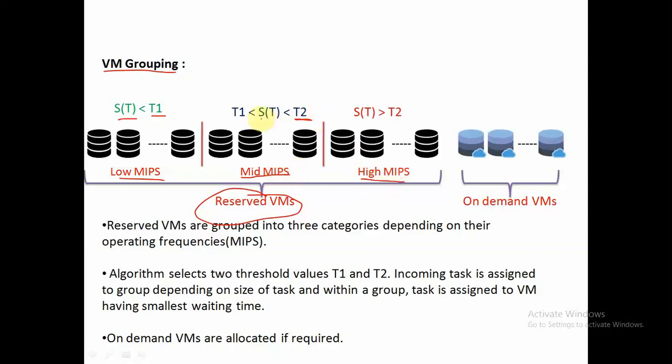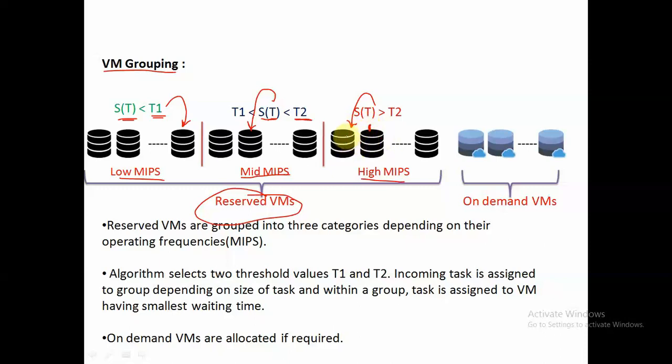And depending on the size of the task, if the size of the task is less than threshold T1, that particular task will be scheduled over the low MIPS group. Otherwise, if it lies between T1 and T2, then it will be given to mid MIPS, otherwise the high MIPS group. And within each group, that particular task will be allocated to the virtual machine that has the lower waiting time.